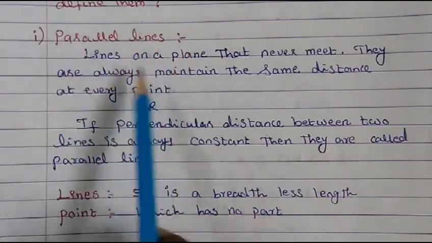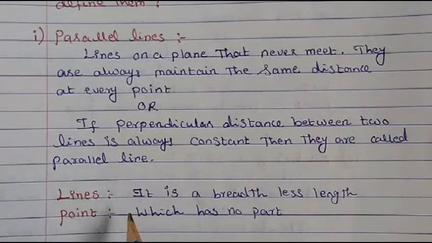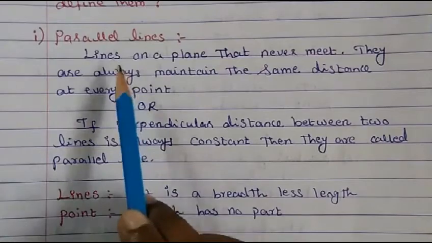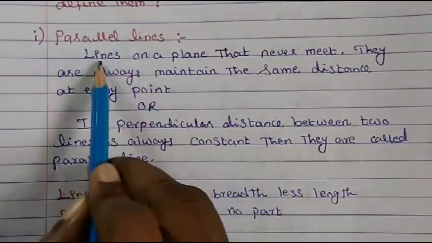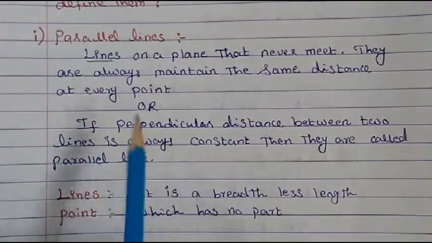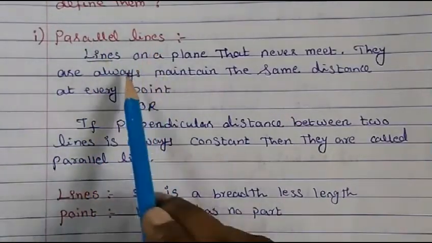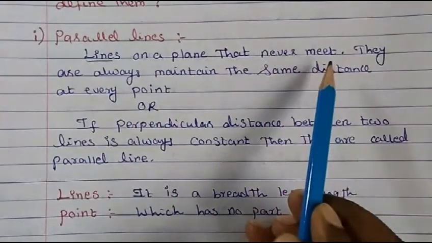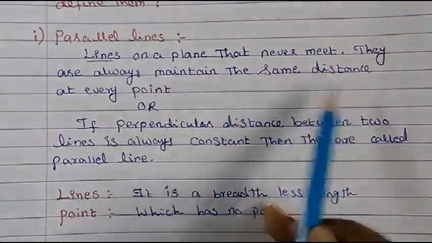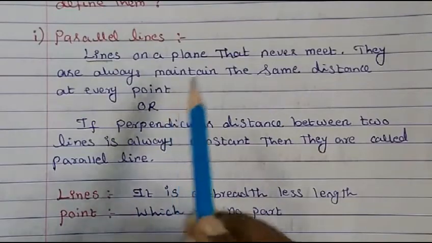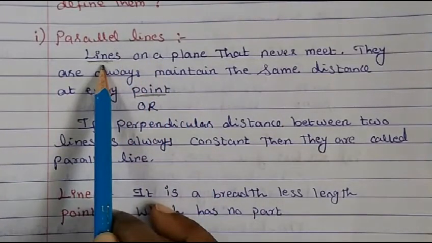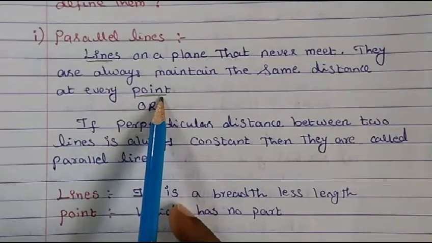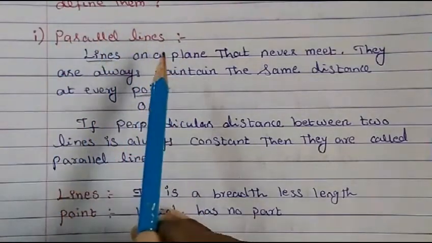Now before defining parallel lines, what are the terms that we should know first? That is lines and points. If parallel lines are lines on a plane that never meet, then first you have to understand the meaning of lines. They are always maintaining the same distance at every point, so what is the meaning of a point? First we should know lines and what a point is, and then only can you define parallel lines.